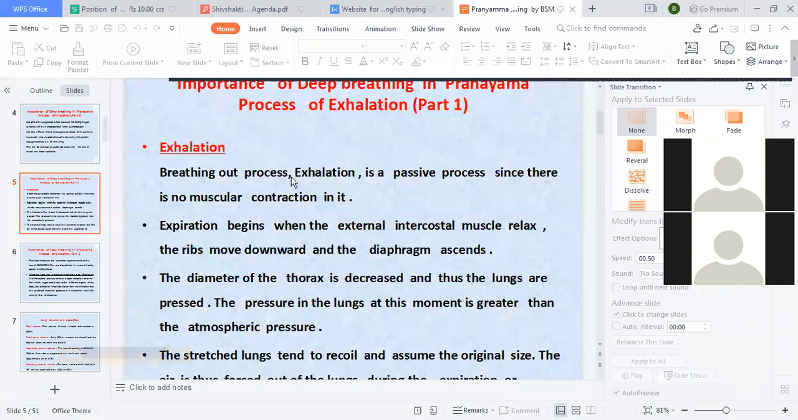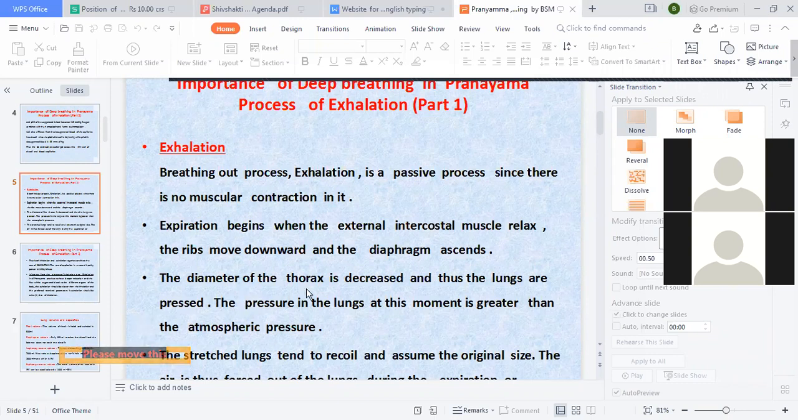Breathing out process. Exhalation is a passive process since there is no muscular contraction in it. Expiration begins when the external intercostal muscles relax, the ribs move downwards, and the diaphragm ascends. When you inspire, the ribs go up and the diaphragm goes down, and the abdomen will expand.